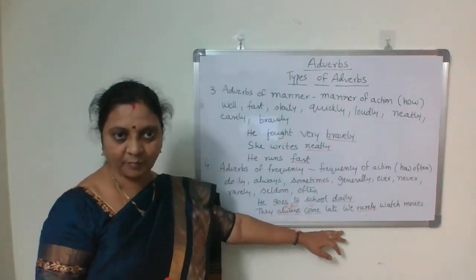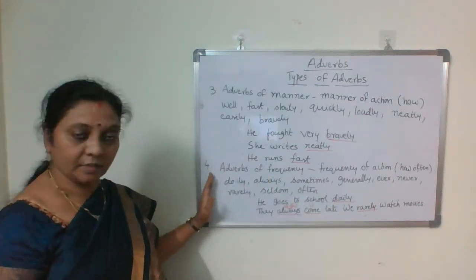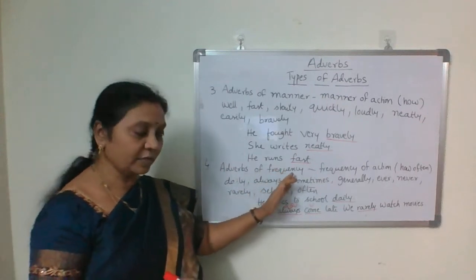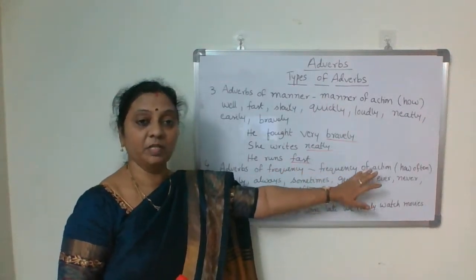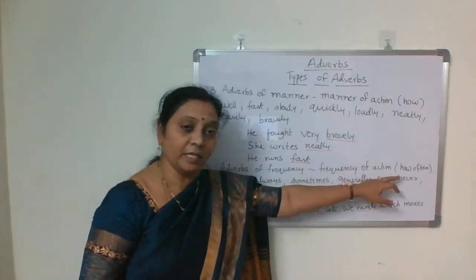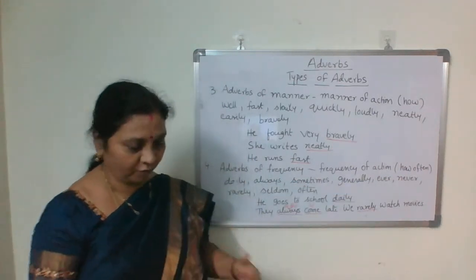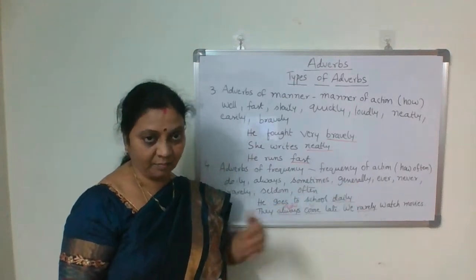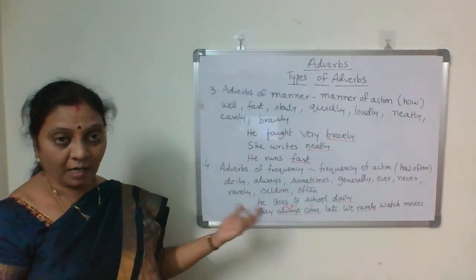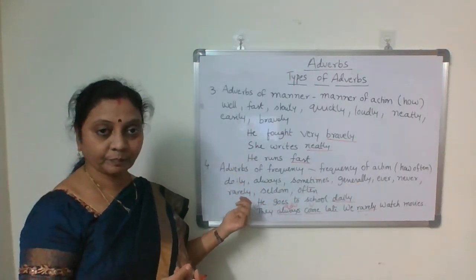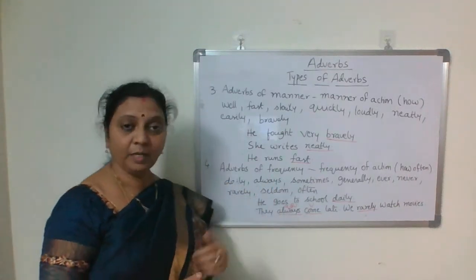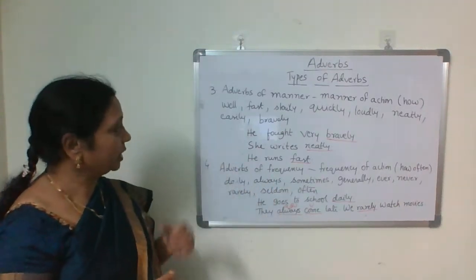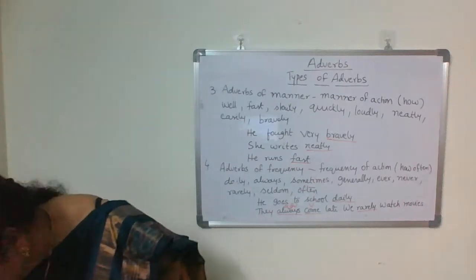So this is the adverb of frequency, and it talks about the frequency of action, and you get the answer for the question how often. The words are daily, always, sometimes, generally, usually, ever, never, occasionally, rarely, seldom, and often.